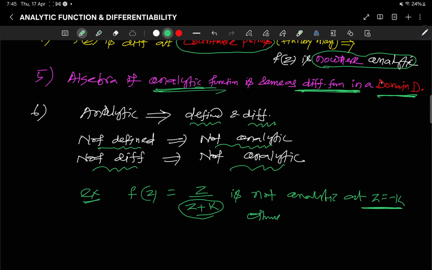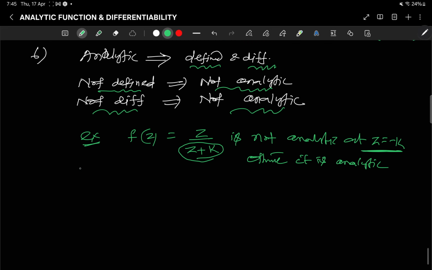Otherwise it is analytic. Coming to one more example, f(z) equals z plus e to the power z is analytic everywhere, because the sum of two analytic functions is an analytic function.